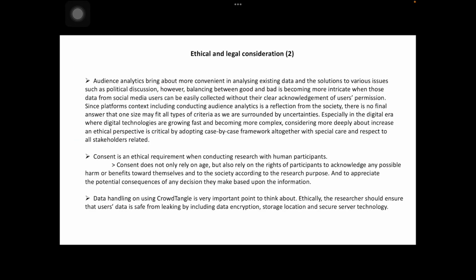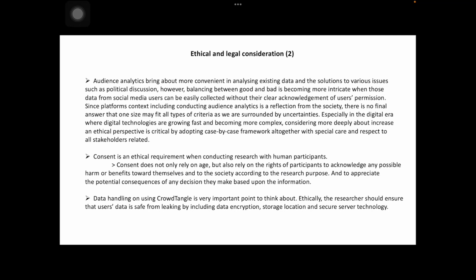Audience analytics bring more convenience in analyzing existing data and finding solutions to various issues such as political discussion. However, balancing between good and bad is becoming more intricate when data from social media users can be easily collected without clear acknowledgement of users' permission. Since the platforms' context, including conducting audience analytics, is a reflection of society, there is no final answer that one size may fit all types of criteria as we are surrounded by uncertainties.